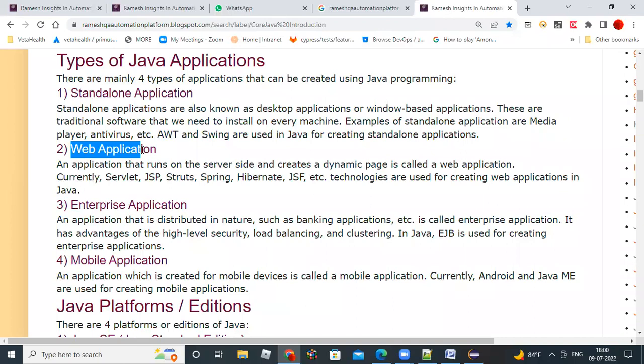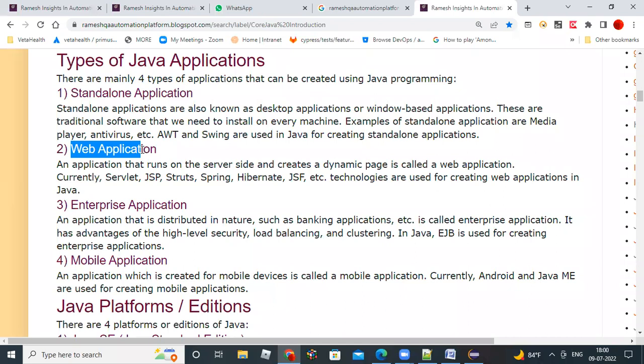And enterprise applications, that means bigger applications, like Amazon and all banking applications. Such applications can be developed using the latest Java technologies. Java Enterprise Edition is used there because you need load balancing, high-level security, and you have to maintain multiple users.